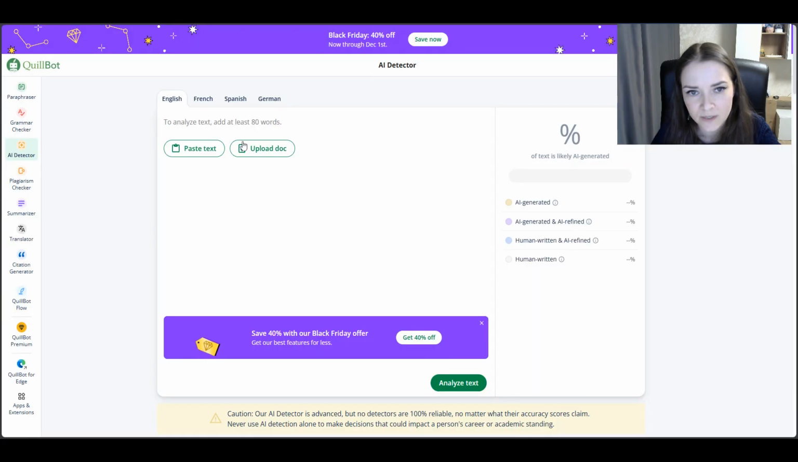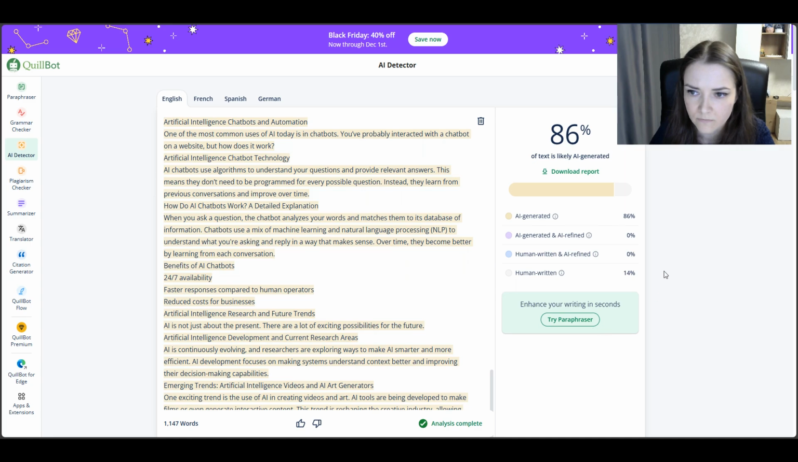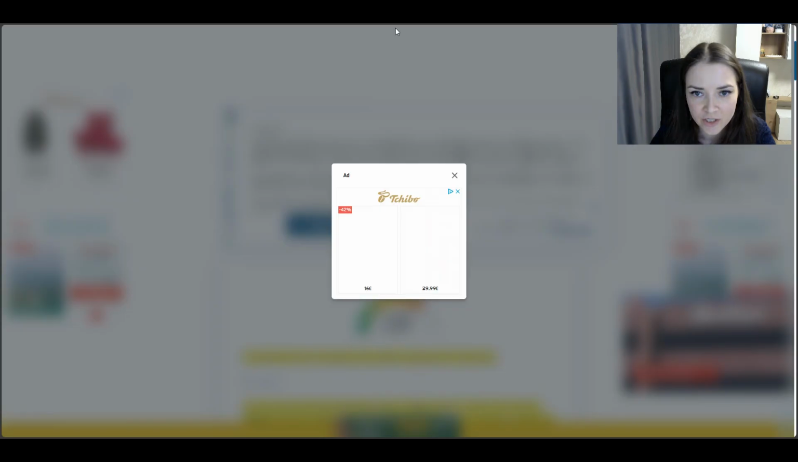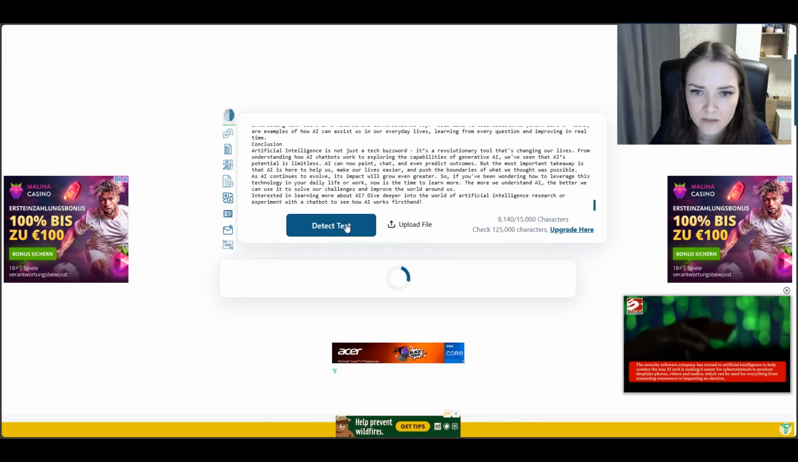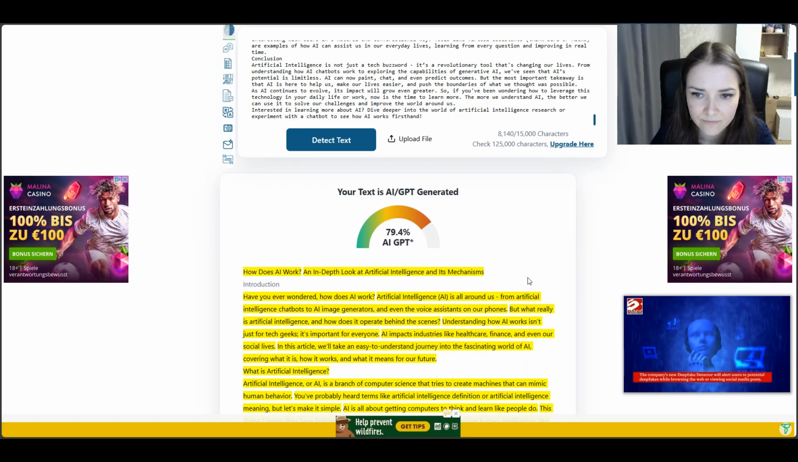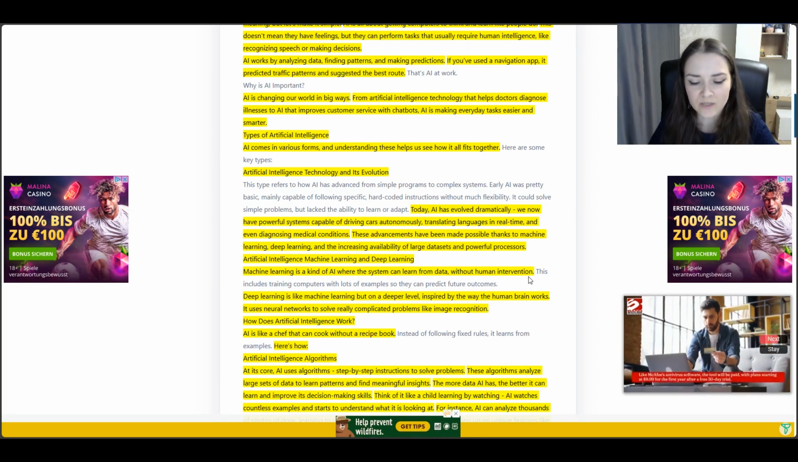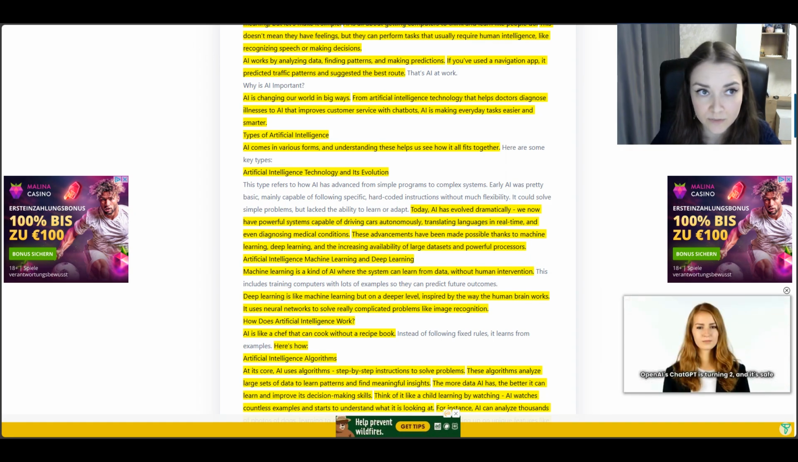So again, let's check on free services first. And it shows 86%, which is rather good, even better. So let's check on Zero GPT. Percent, better, much better.